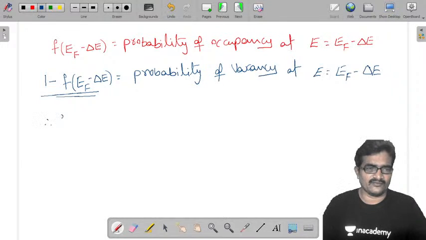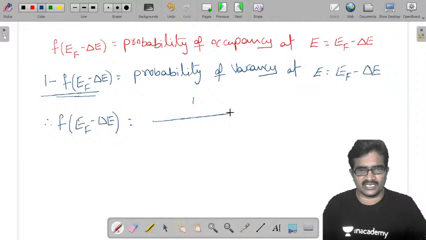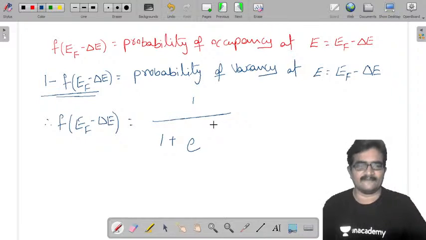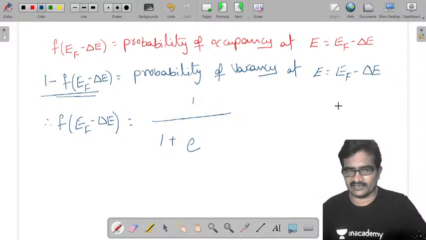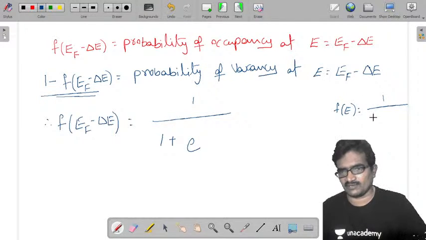Therefore, F of EF minus delta E equals, our standard function is 1 by 1 plus e power E minus EF by KT. So I am writing our function once again, don't get confused. F of E is 1 by 1 plus e power E minus EF by KT.